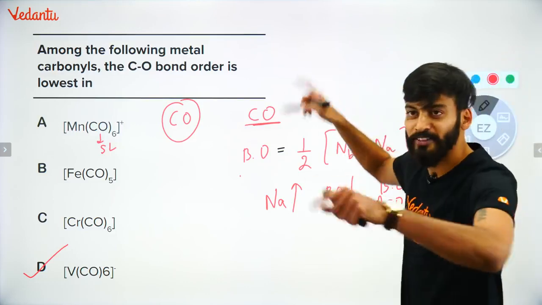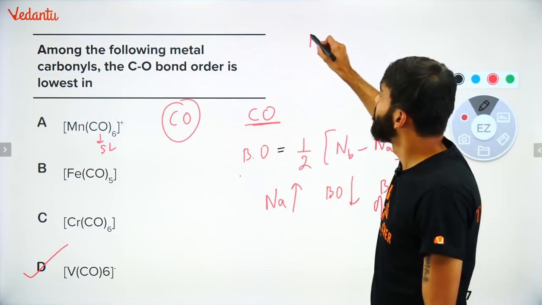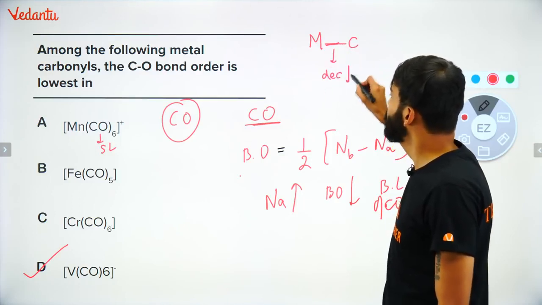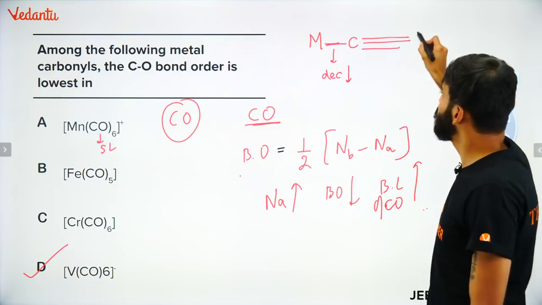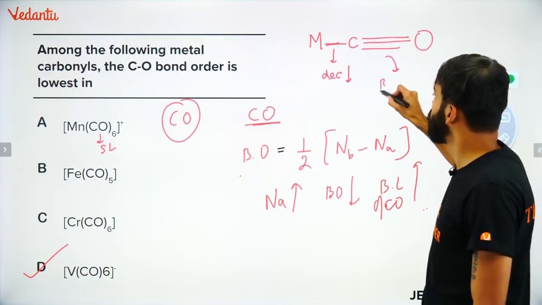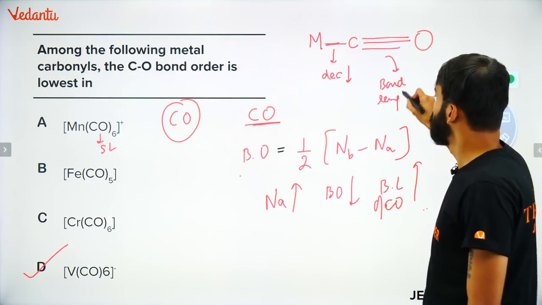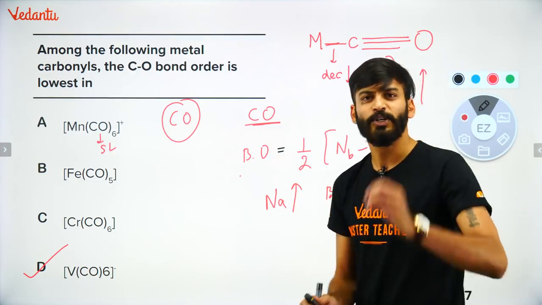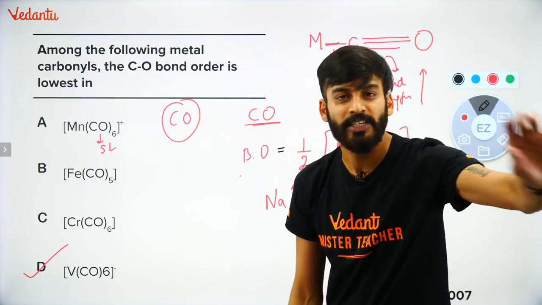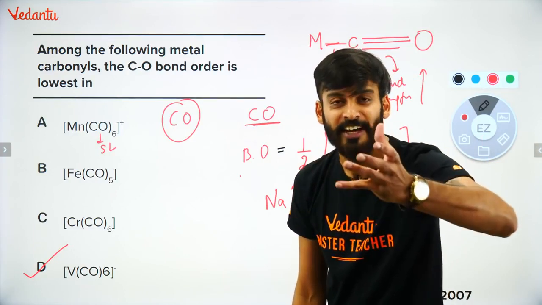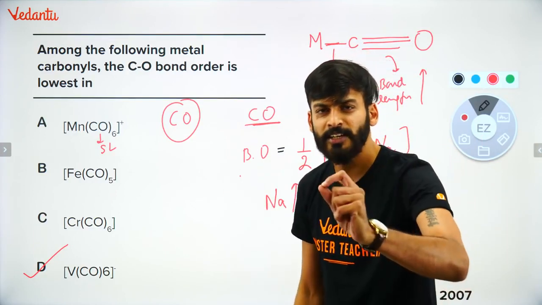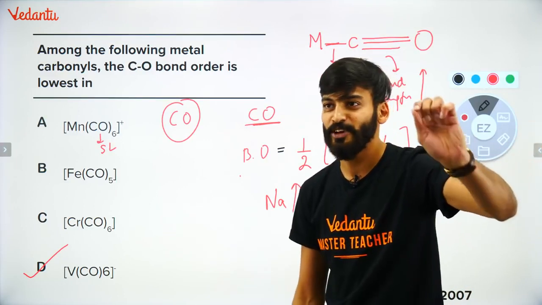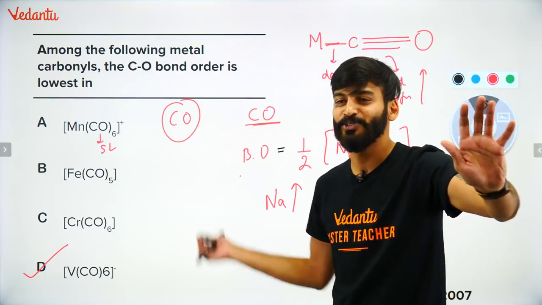ठीक है? It means overall, if I try to teach everything overall, metal carbon bond length is going to decrease. And metal carbon and carbon oxygen bond length, it is going to increase. If I try to make a note out of it, एक note दे दूं जिससे आपको पूरा, you can solve any kind of question given in front of you. Can I give you a note, a gist of everything what I have taught? With that, any kind of question you can solve. इतना सोचना भी नहीं पड़ेगा.